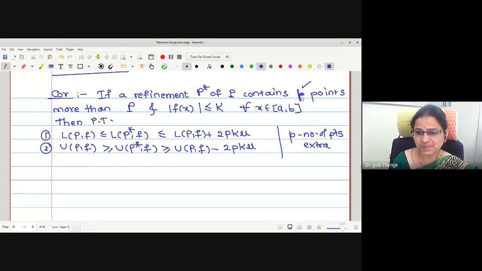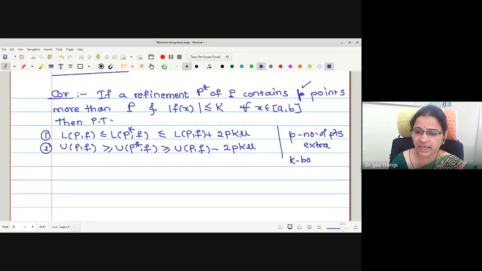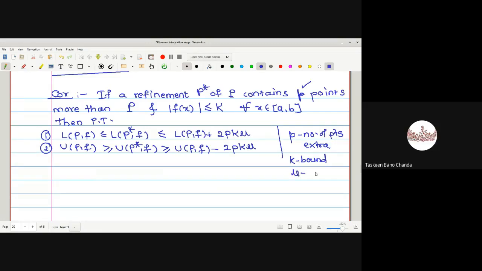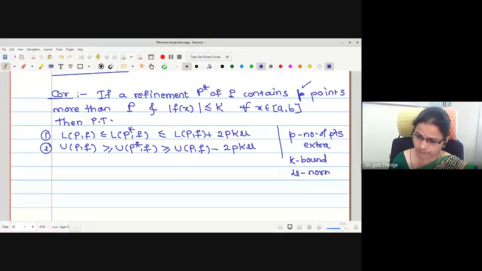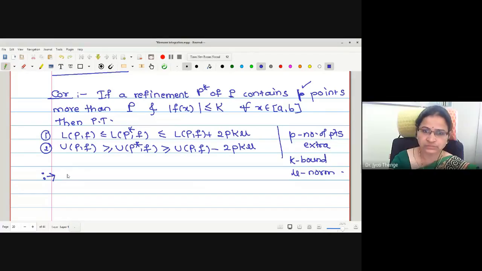This is 10 plus p. What is K? K is the bound of this function f of x. And what is μ? We have studied it: it's a norm. Norm means the length of the largest subinterval.